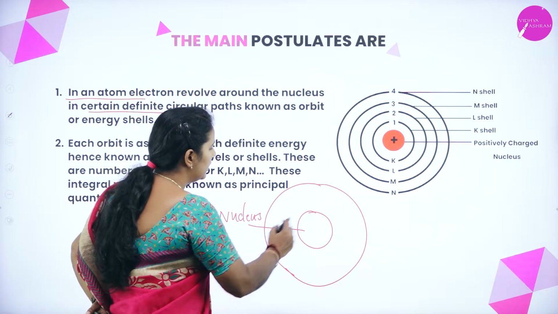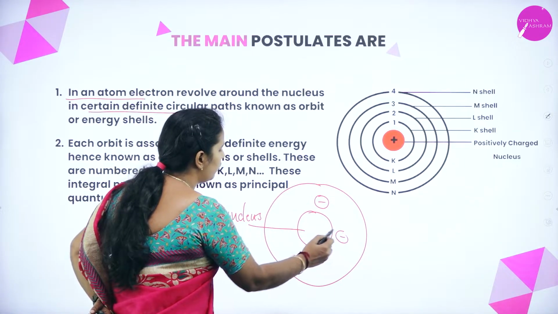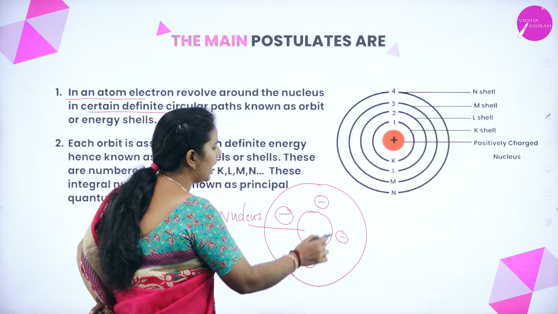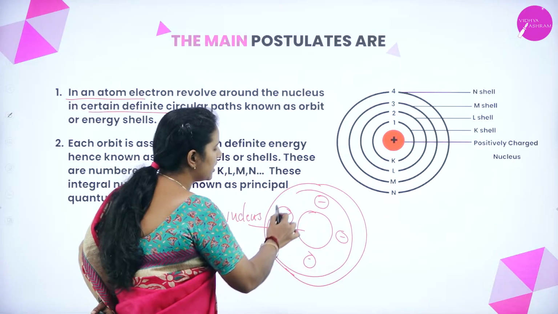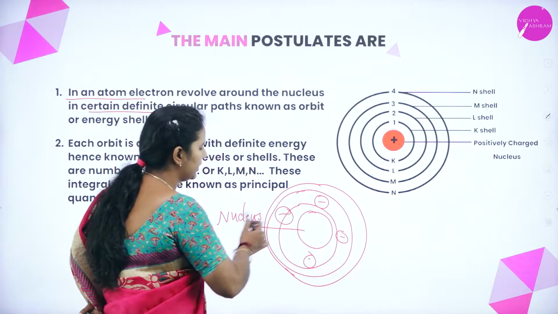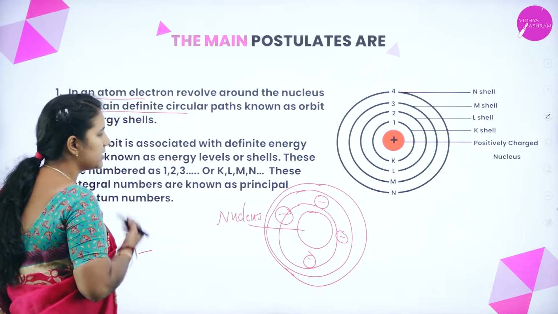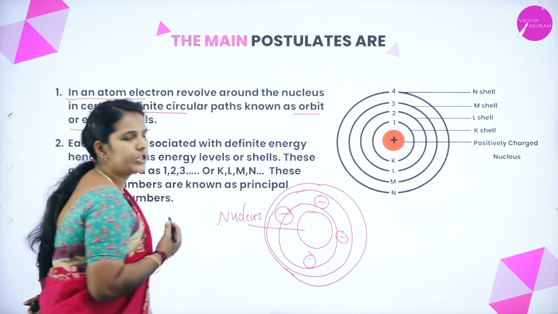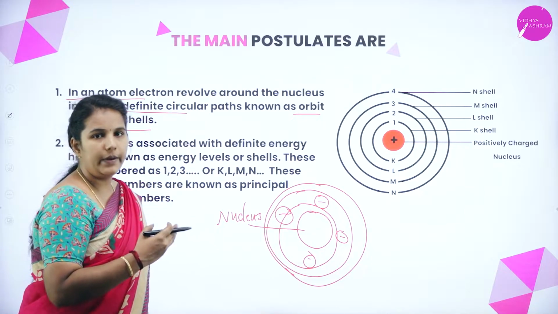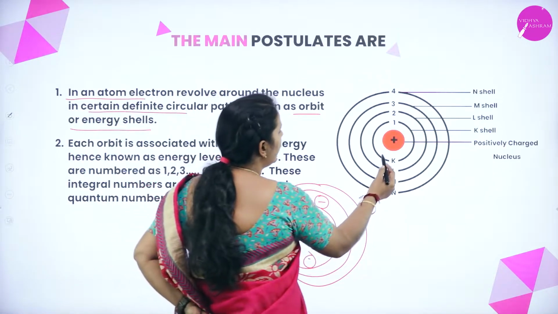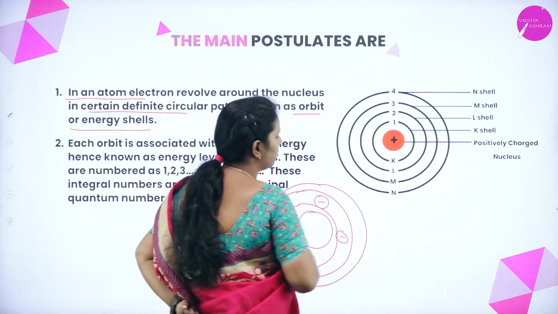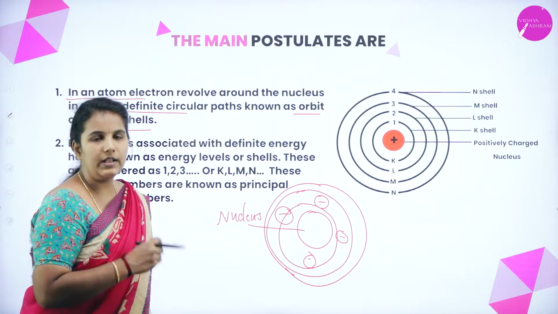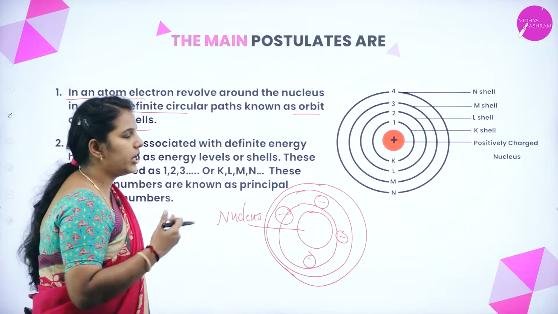He tells that the electrons are revolving around this nucleus in definite circular paths, and these circular paths are known as orbits or energy shells, where you can see how the electrons move in a circular path.